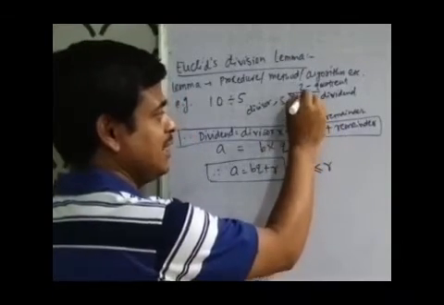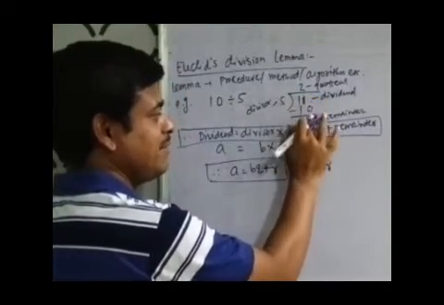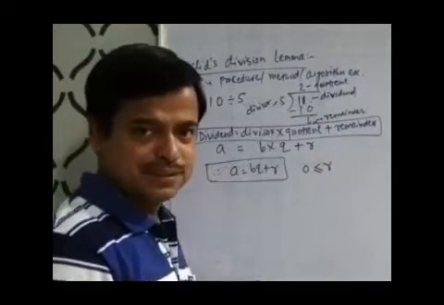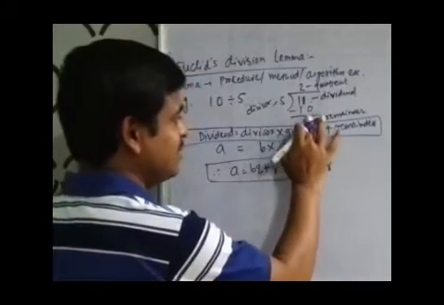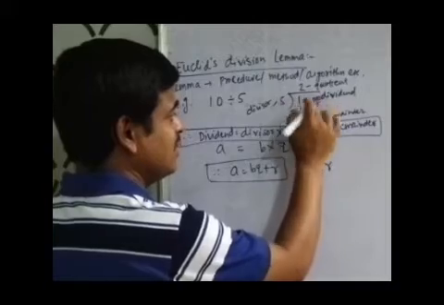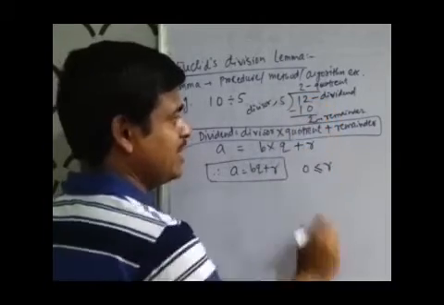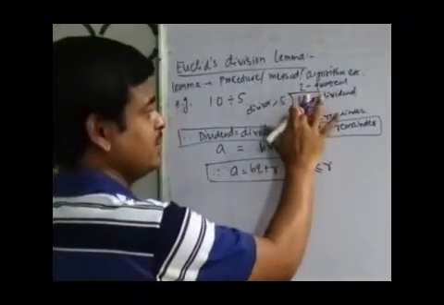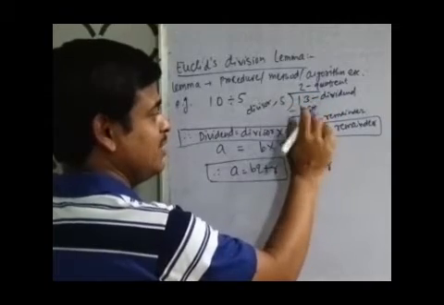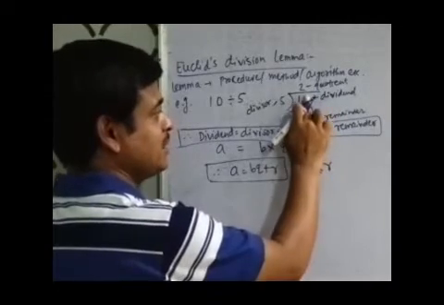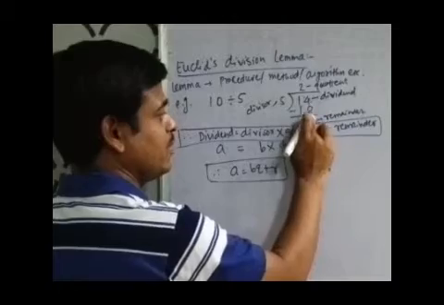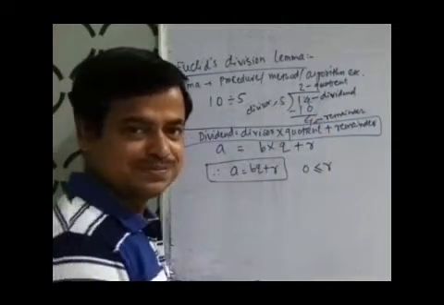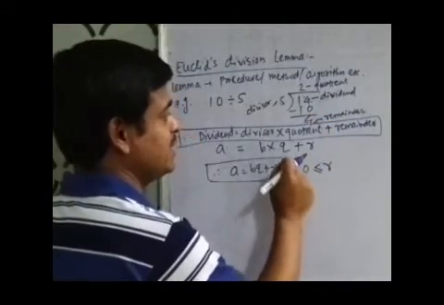If 11 is here, then our remainder will be 1. If we have 12, then the remainder is 2. We have 13, remainder is 3. If this is 14, we have remainder 4. Look, a very interesting pattern we see here.